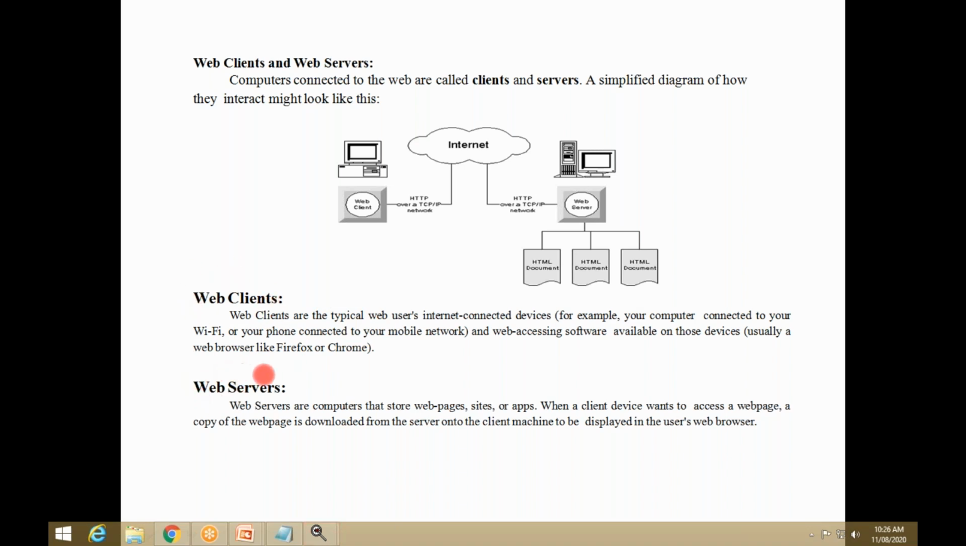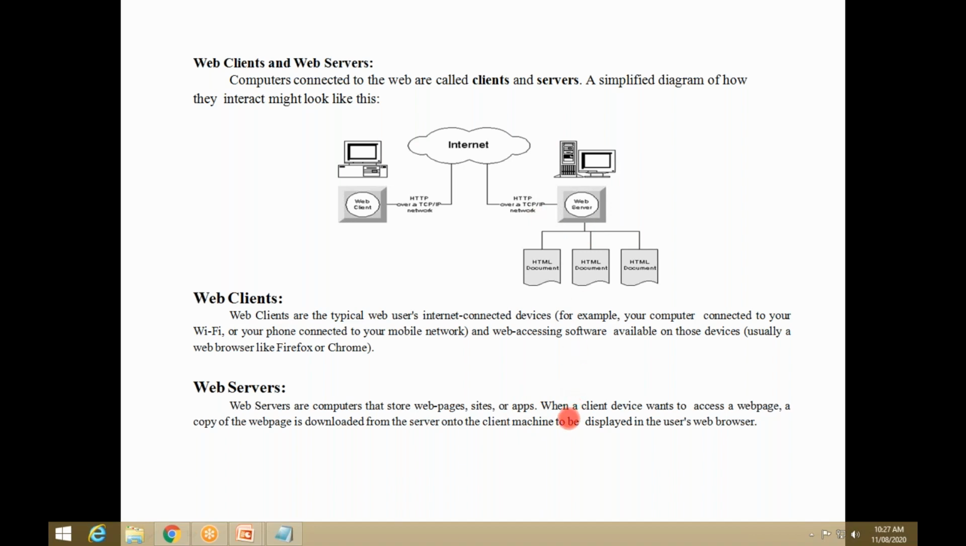And what do you mean by web servers? A web client means one who is accessing the information from the globe. If in the exam they ask what you mean by web client and web server, you just have to write this much for 2 marks. So then, what do you mean by web server? The web servers are computers, also a machine, that store the web pages, like websites or apps or applications, stored in this web server, right?